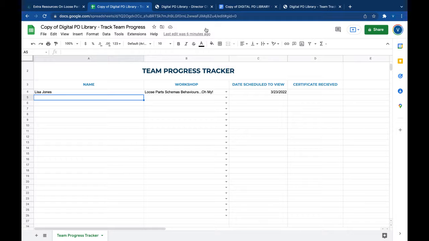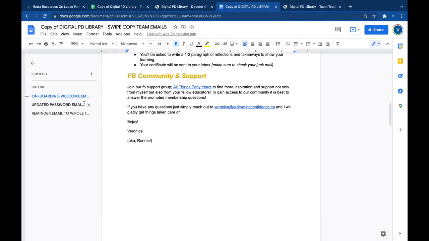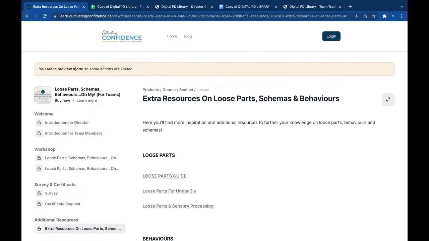Okay, so you'll have all the resources you need to track your team's progress, to get them scheduled, to know when their certificates come in. You have the emails so that you don't have to worry about what to write. I've done all that for you to help onboard them. If there's any password updates, reminder emails, and then I will be reminding you along the way as well.